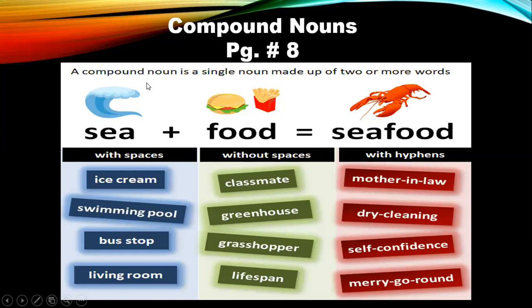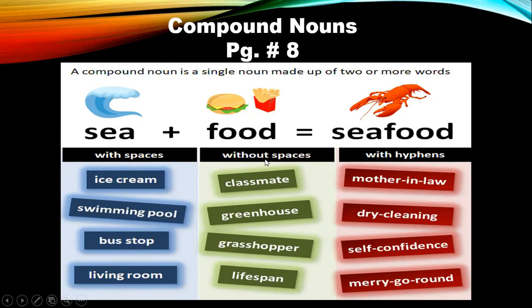Now, these compound nouns can be written in 3 different ways. The first way is with spaces, that is ice and cream. So I put a space in between them and I say ice cream, but this ice cream is my one word. Although if I look at it, ice is something different, cream is something different. But when I'm putting them together, it becomes one word. What? Ice cream. Similarly, swimming pool, bus stop, living room. Now, all of these are two different nouns that are put together and they become one. But I put a space in between them. So this is one way of writing a compound noun.